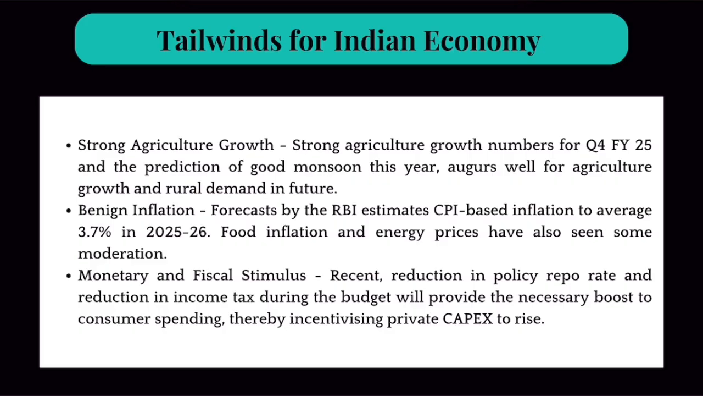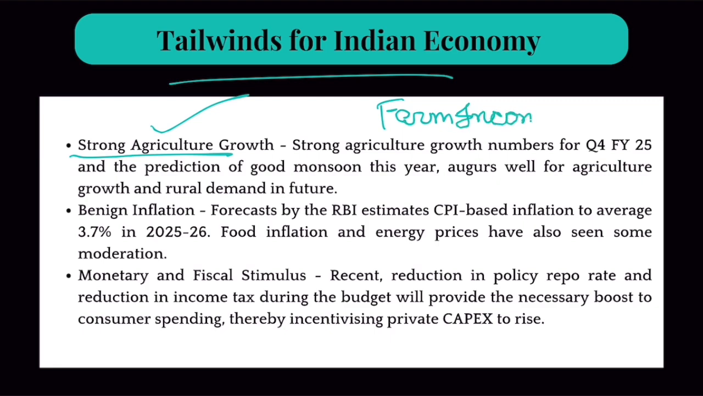But there are definitely some tailwinds also. For example, strong agricultural growth has been shown last year. Plus this year monsoon is going to be great. So there is going to be strong agricultural growth. This would definitely improve farm incomes and would definitely improve rural demand. That is a good tailwind. Inflation has been very low, so this is good.